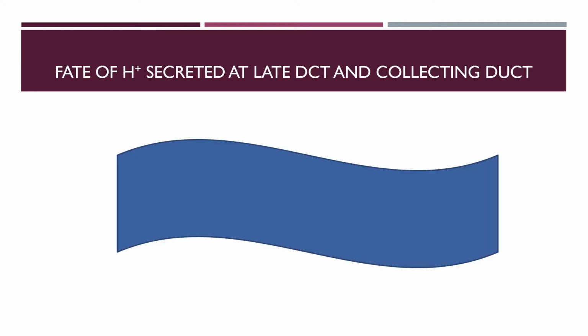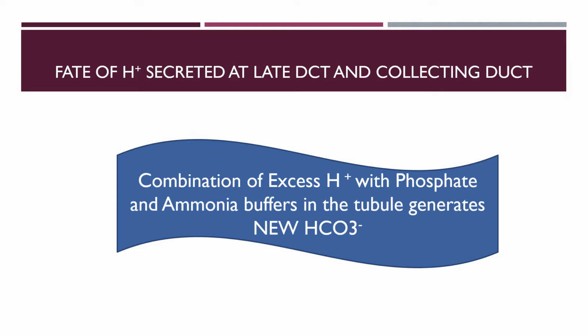Now we want to know the mechanism of H plus that is secreted into the distal tubule and the collecting duct. What is the fate of this H plus and how is it making the tubular fluid acidic? The combination of the excess H plus with phosphate and ammonia buffers in the tubule generates new bicarbonate.